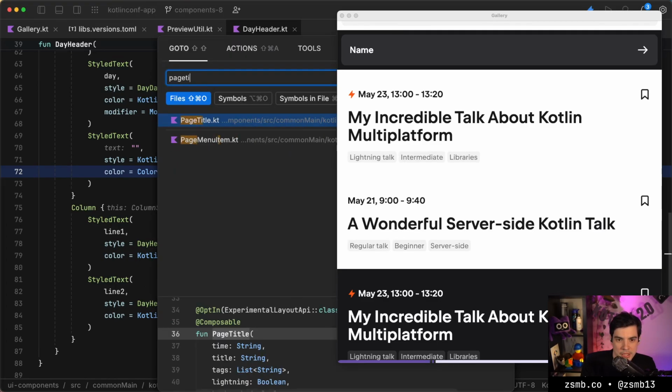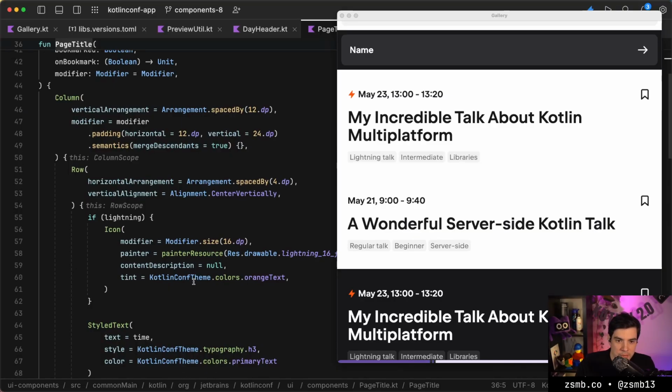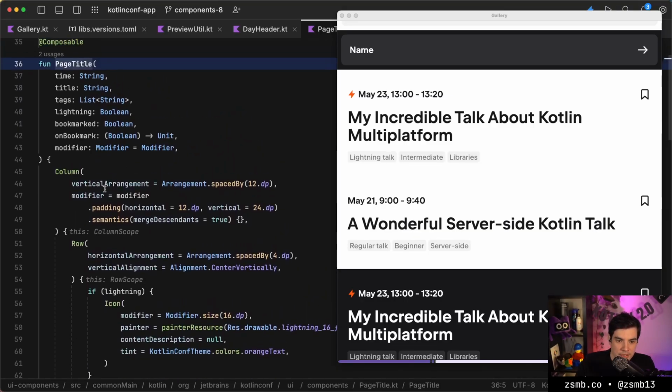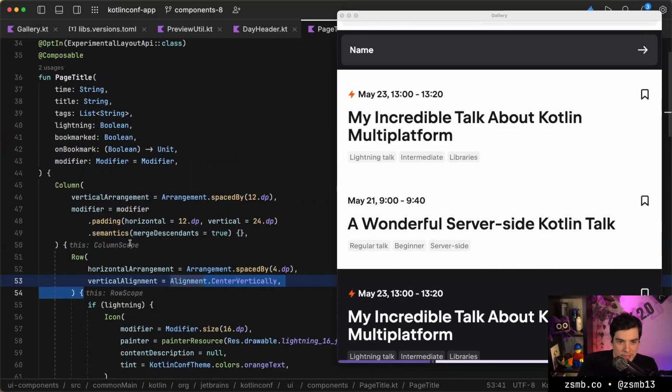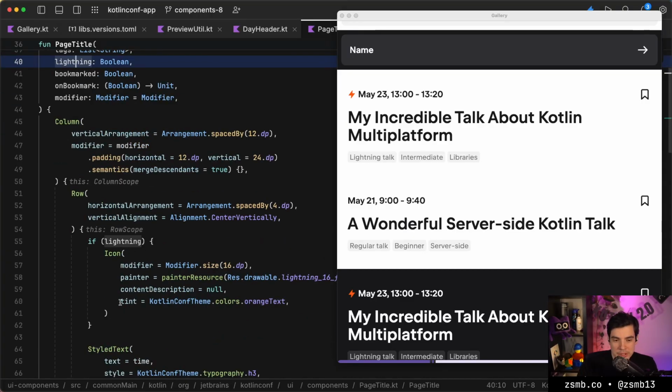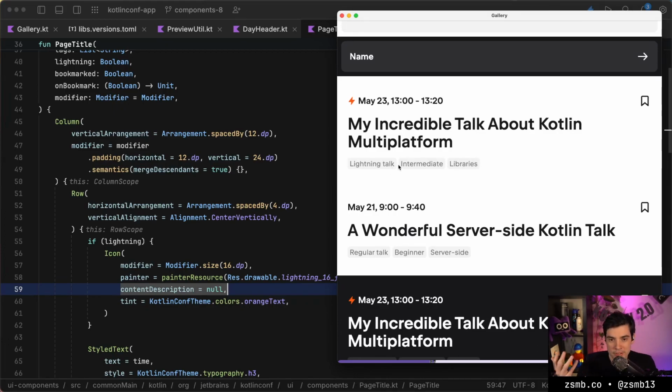Is it called page title? So I wanted to double check something here, which was this lightning icon. So for lightning talks, we have this small icon here at the first row, and I've actually added a Boolean parameter for that, which works. And what I wanted to double check was again accessibility. So this indicates that something is a lightning talk, but then the tags below it will also contain the fact that it's a lightning talk, so we don't want the screen reader to read that twice, for example. And we do have this content description set to null, so that should be okay.